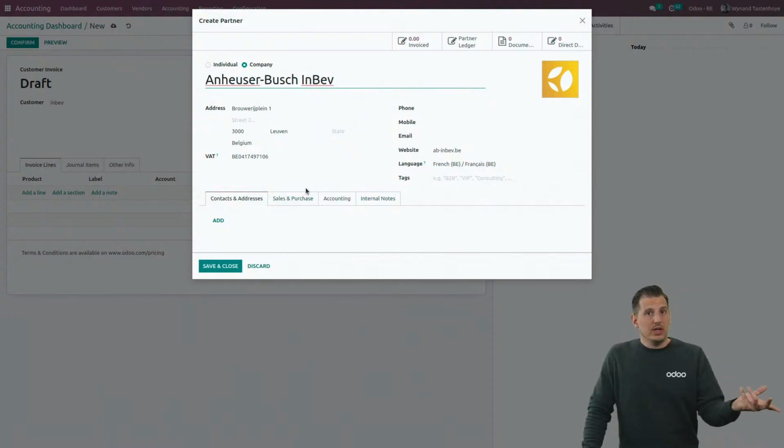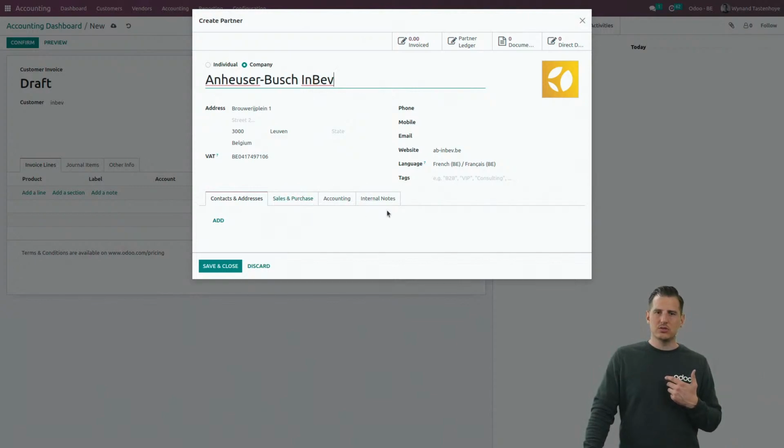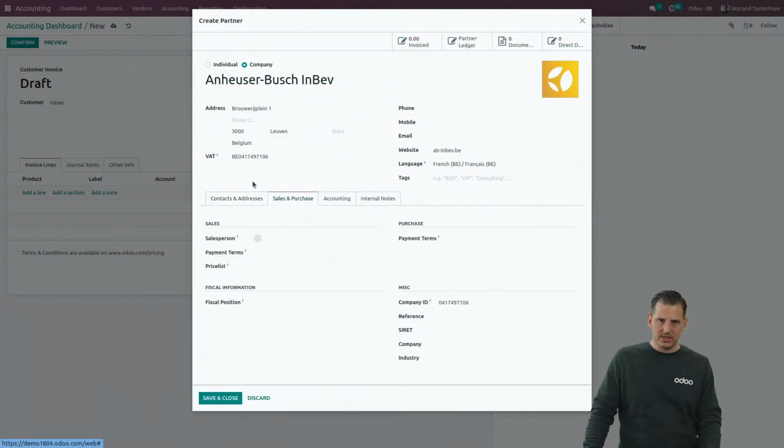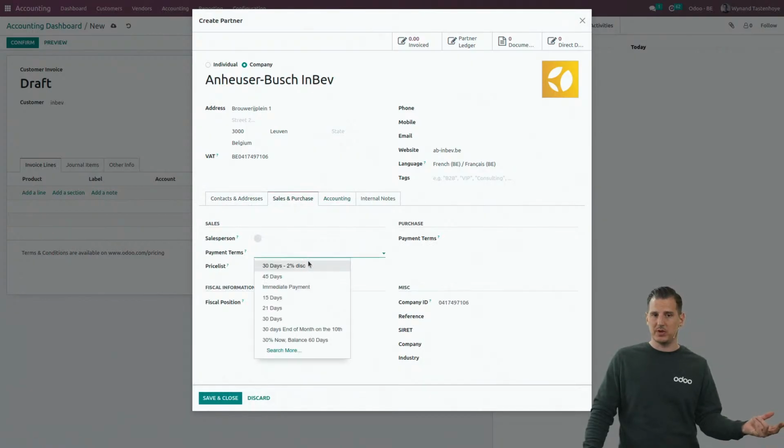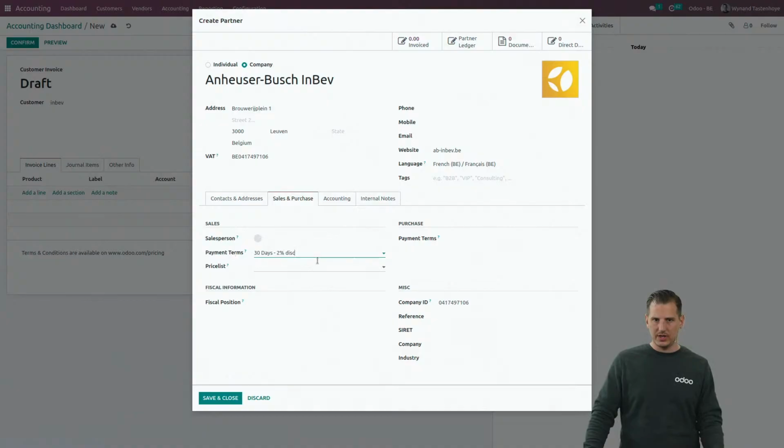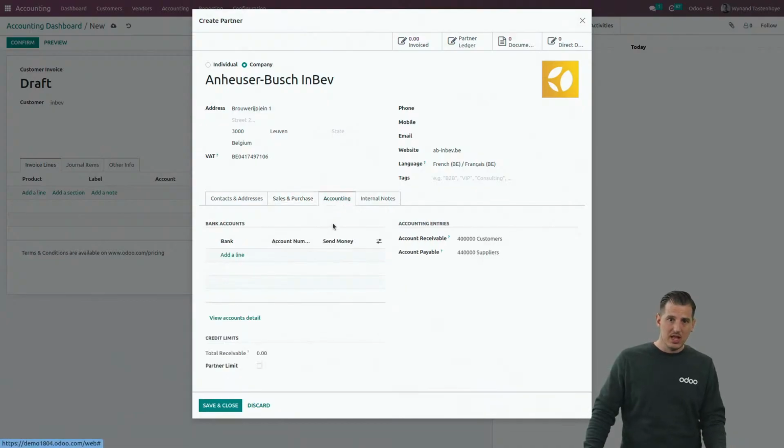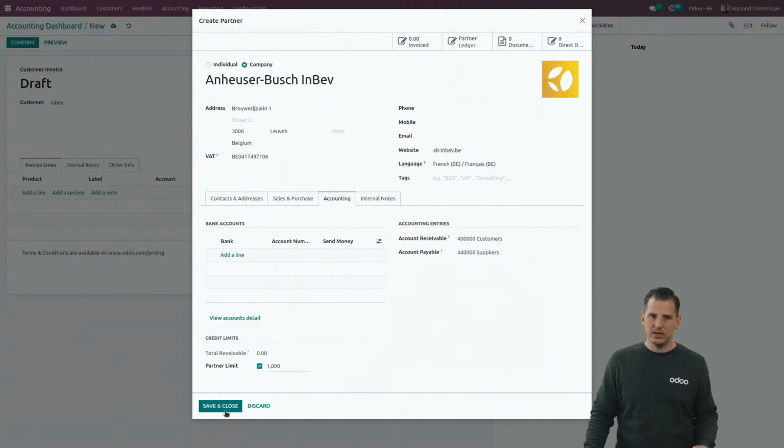And so because it's more than only an accounting tool, we have some additional options over here. So let's have a look at the sales and purchase tab, for example, because we can add some payment terms, perhaps. If I want to add the payment term with a financial discount, 2% financial discount if he pays within 10 days, I can link it over here. But also in the accounting tab, I can link his bank account if I want to create a SEPA domiciliation, for example. But I can also apply a credit limit, perhaps. So if I activate the credit limit, a million is maybe a little bit too much. Let's change it to 1,000, for example. I can change it over here and have a specific partner limit for a customer.